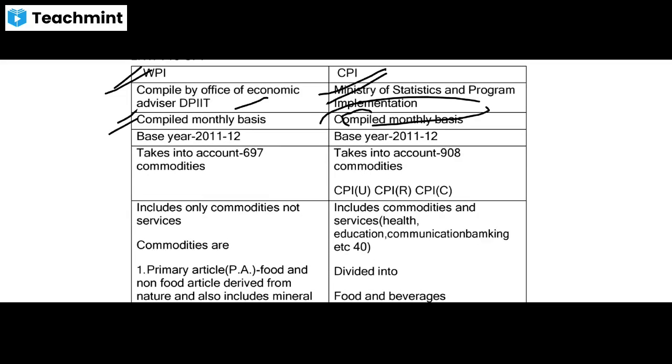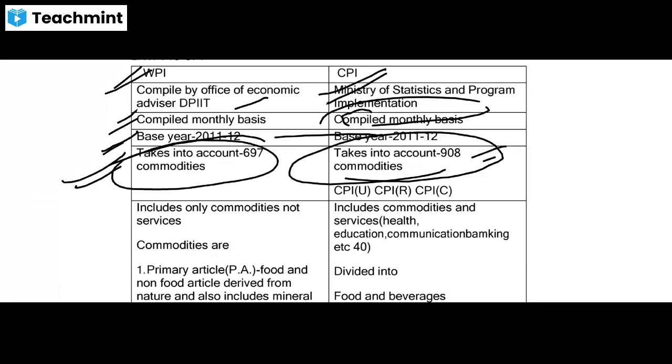Okay. Base year for WPI and CPI is 2012, whereas WPI takes into account of 697 commodities and CPI takes into account of 908 commodities. Okay, and the CPI they are calculating is of CPI in urban, rural, and combined. That is combined of CPI, urban, and rural.